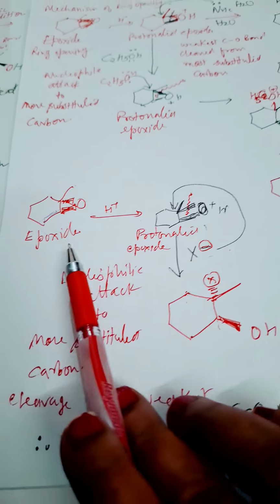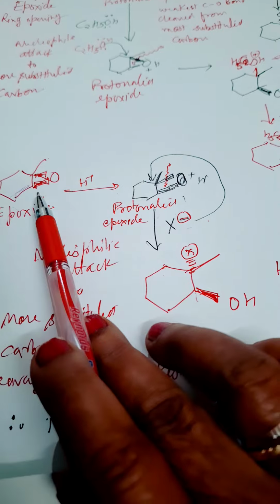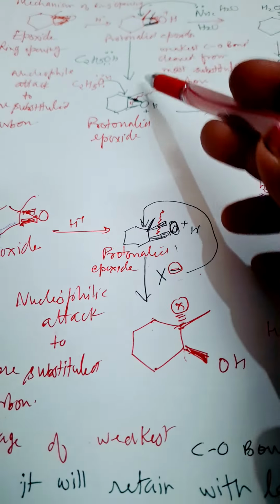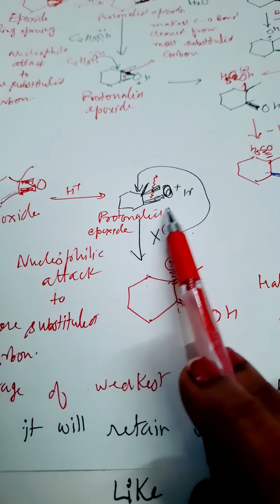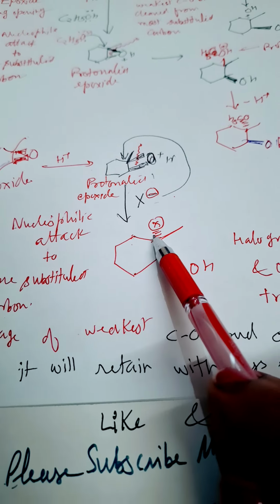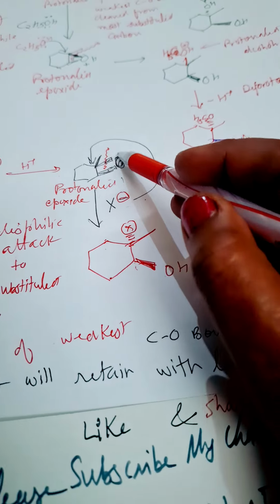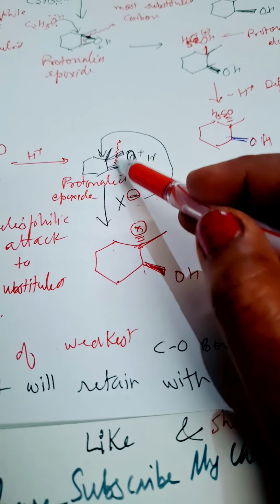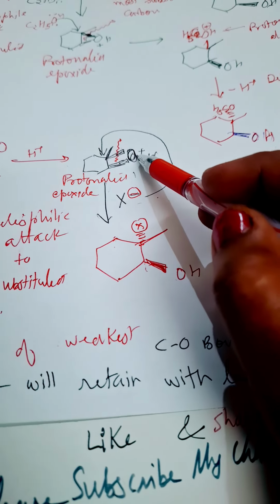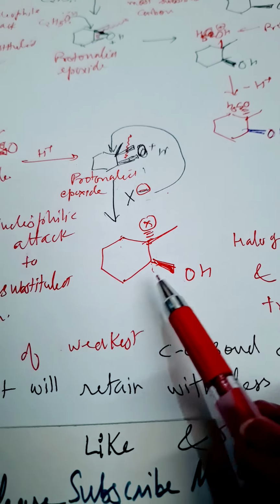Now I took the example of HX. See here, the epoxide is there, protonation occurs. Here I told you everywhere, so the protonated epoxide will be there. Now X is the nucleophile, it will attack from the back side. As it attacks from the back side, this CO bond is the weaker bond, and it will be cleaved. I have marked it with a red line, and the whole OH group is attached with this less substituted carbon.